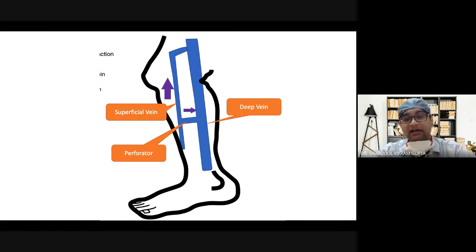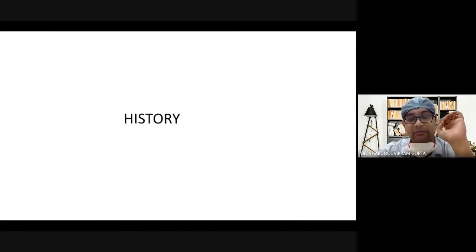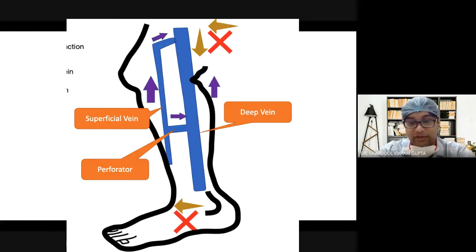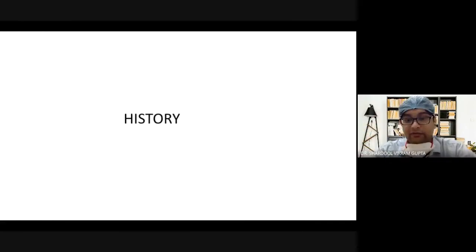So you must understand there are valves to prevent the opposite flow, like from lower limb, it has to go towards the heart in venous system. So there are valves like saphenofemoral junction, there is a valve, and there are many valves in the veins which prevent the opposite flow. Normally, there should not be blood flowing from upper part of the body towards the lower limb in the venous system. But if suppose there are some incompetent valve, then due to gravitational pull, there will be gravitation of the blood in the veins, and they will become tortuous and distended. These veins are known as varicose vein.